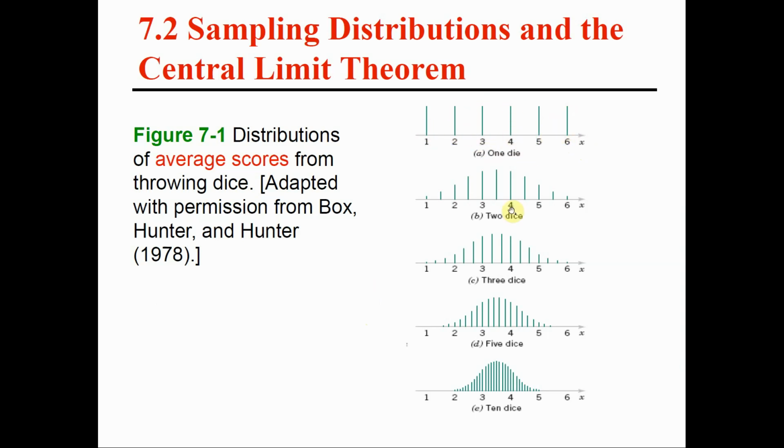Now imagine that we roll 2 dice and then we observe the average of the 2 outcomes, not the 2 outcomes themselves, but the average of the 2 outcomes. What are the possible values of the 2 outcomes average? It's also between 1 and 6, but the probabilities are not exactly the same.